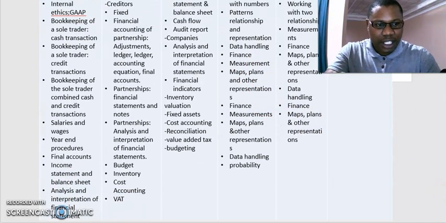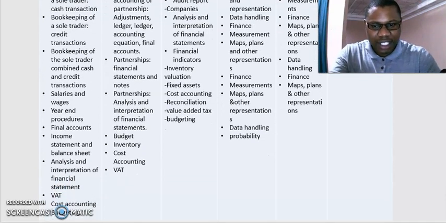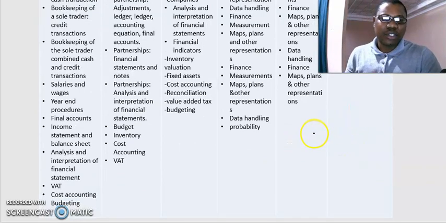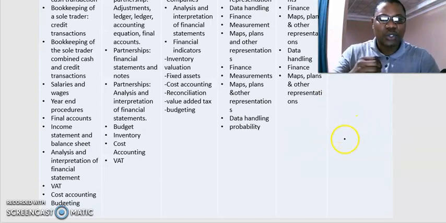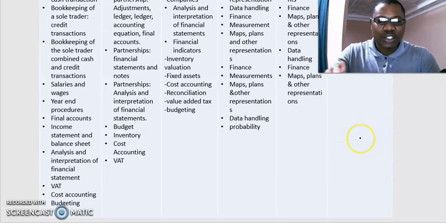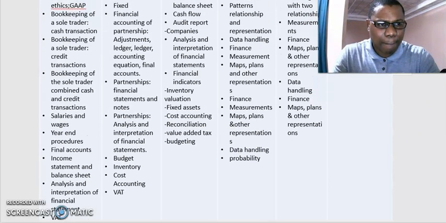All these topics that I show here are all the topics that I'm going to cover. I'll cover up until budget. I'm not just going to tell you what is a budget, what is a VAT. We're going to do practice. I will also give questions whereby I'm going to do them together with my learners, show them how we approach questions, how we approach this ledger account, everything in this topic that I've listed here. I'm going to do them. Right, let's move to grade 11.